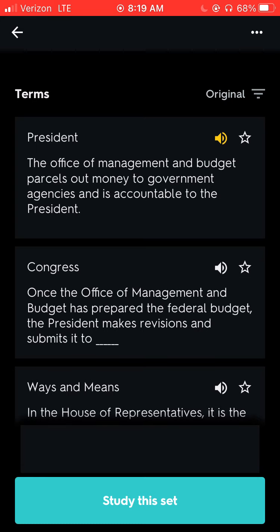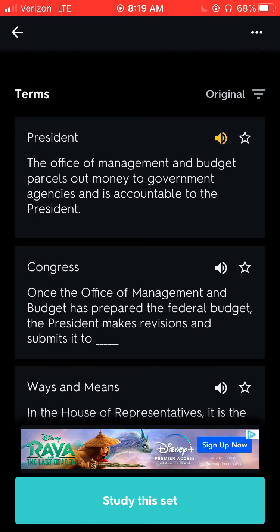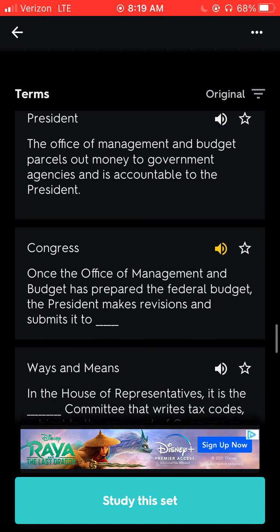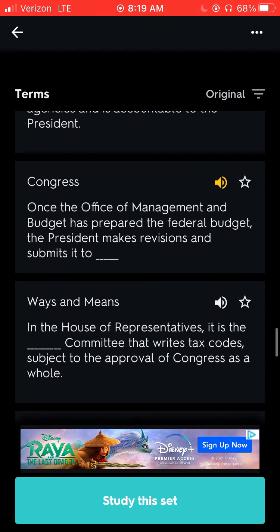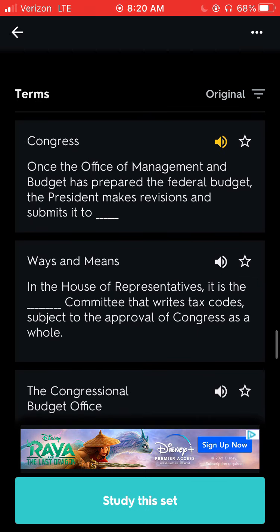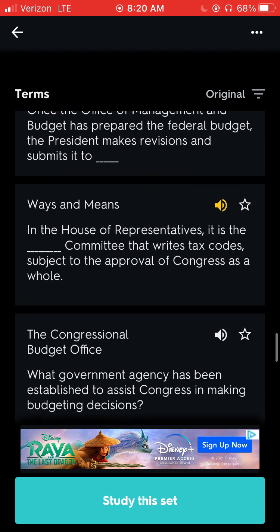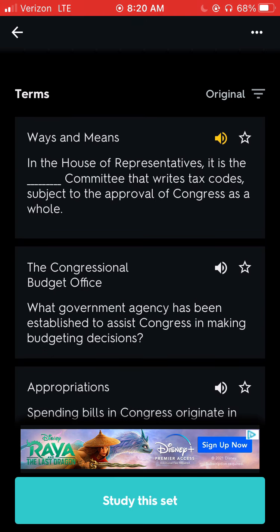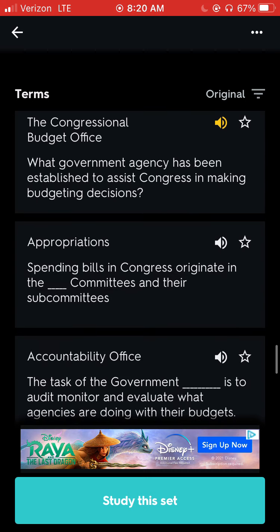President. The Office of Management and Budget parcels out money to government agencies and is accountable to the President. Congress. Once the Office of Management and Budget has prepared the federal budget, the President makes revisions and submits it to blank. Ways and Means. In the House of Representatives, it is a blank committee that writes tax codes subject to the approval of Congress as a whole. The Congressional Budget Office. What government agency has been established to assist Congress in making budgeting decisions?